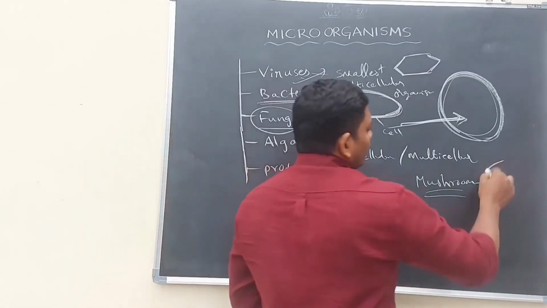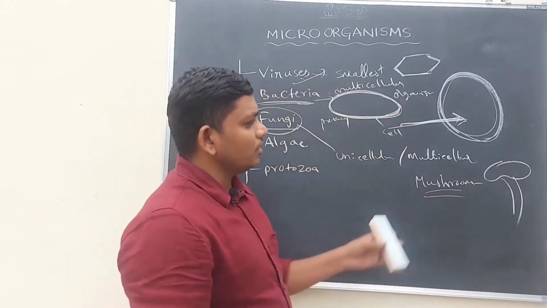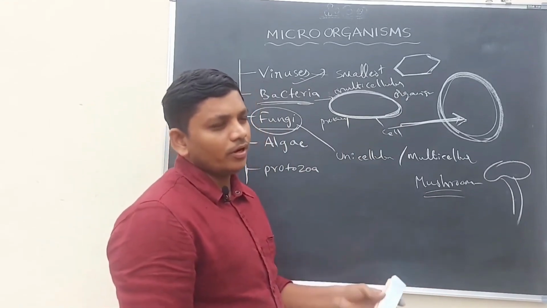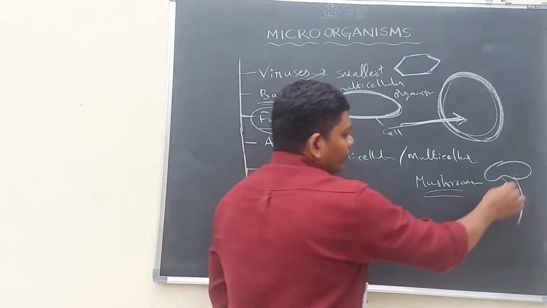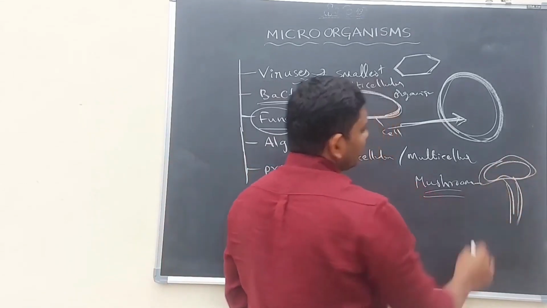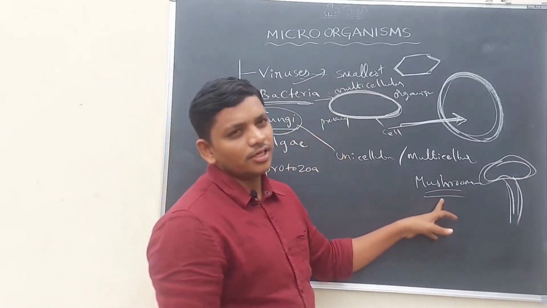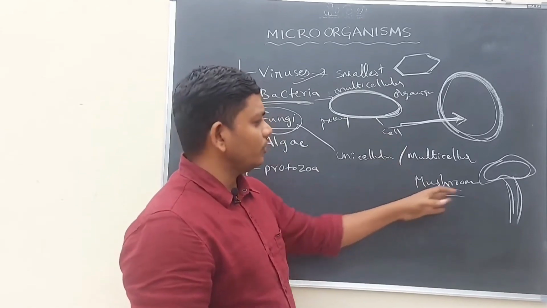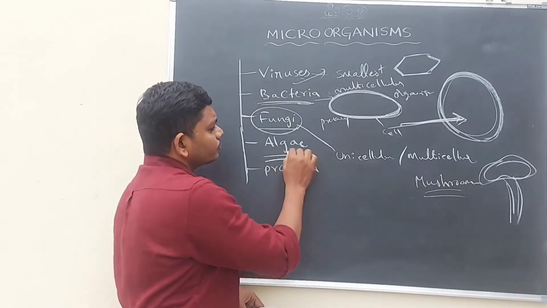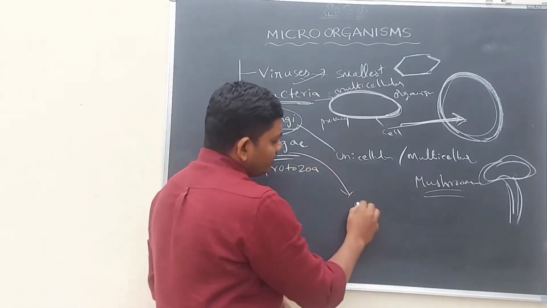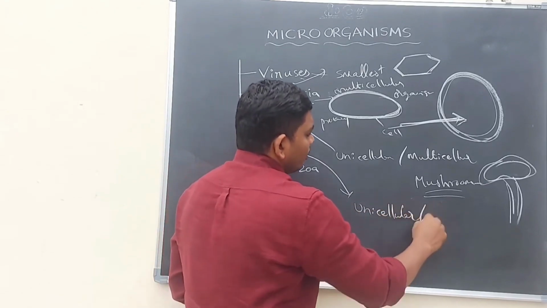Mushrooms are very rich in protein. Nowadays, everywhere in the market we buy them for eating purposes. So mushrooms are big in size when compared with any other fungus. Generally fungus is a microorganism, but mushroom is a little bit bigger than the others. That is why it is easily seen by our naked eyes. And algae: some algae are unicellular, some are multicellular.